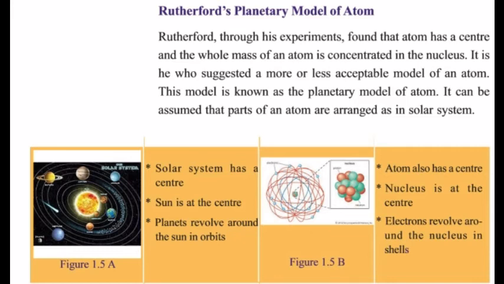Here is a comparison of the Rutherford model and the planets. In both cases, there is a center. The solar system has a center, it is the sun. In atomic structure, the atom has a center, it is the nucleus. Planets revolve around the sun in orbits, and electrons revolve around the nucleus in shells. This is the comparison of Rutherford's model with the planetary model, or the planets and sun system.